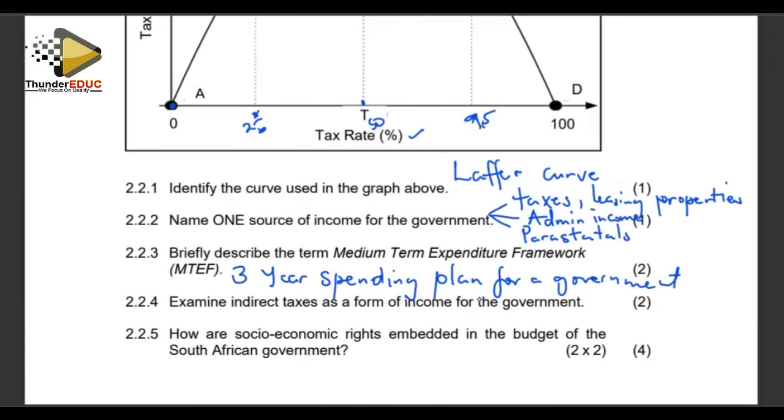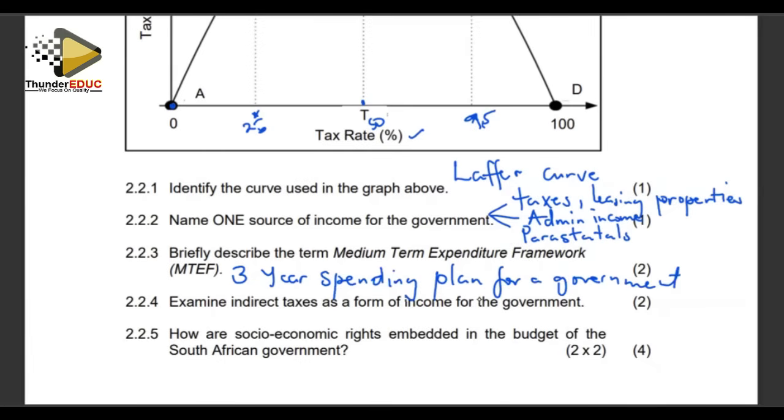Right. Ultimately, we are saying the government plans for the next 3 years to see how much it is going to spend. And also it helps the government to balance competing policy priorities. Where must we spend much of our money in the next 3 years? And hence we are able to adjust the national budget for a specific year. And in that instance, we are also able to address budget constraints. So the medium-term expenditure framework is basically an expenditure plan for the next 3 years, which is done by the government.